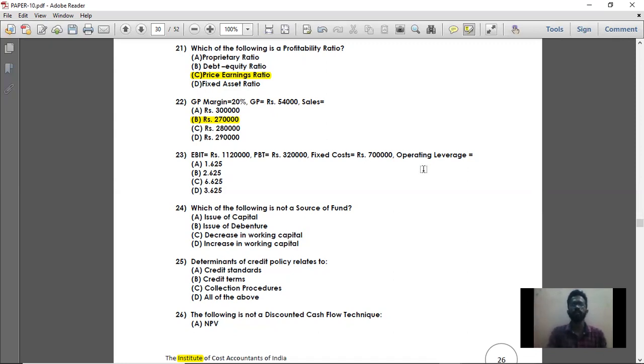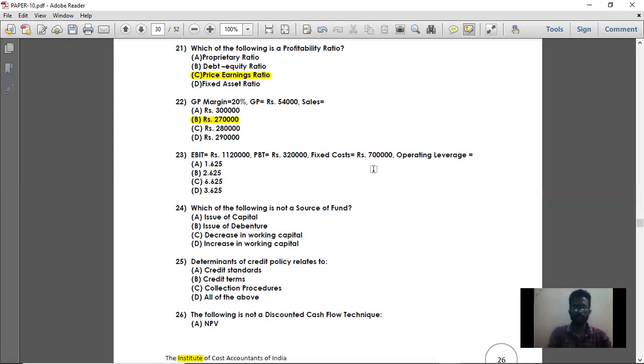So what is the contribution formula? Fixed cost plus profit. See, in marginal costing, sales minus variable cost is your contribution. From that, if you take off fixed cost, you will get your profit. So here we know the profit, EBIT, 11,20,000. So profit plus fixed cost, you will get contribution.